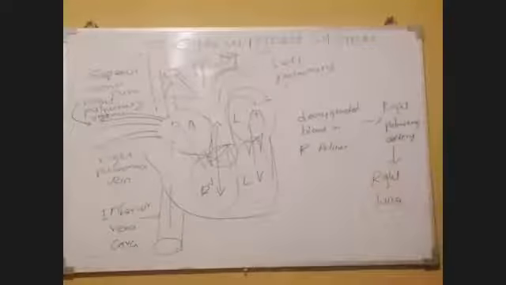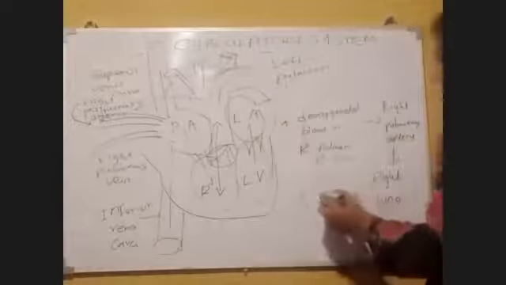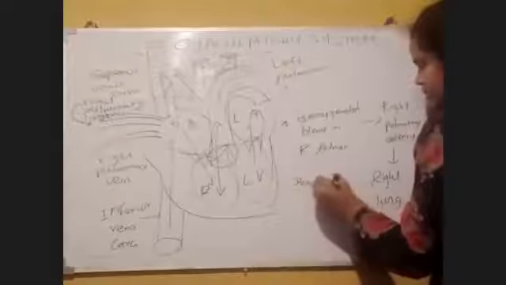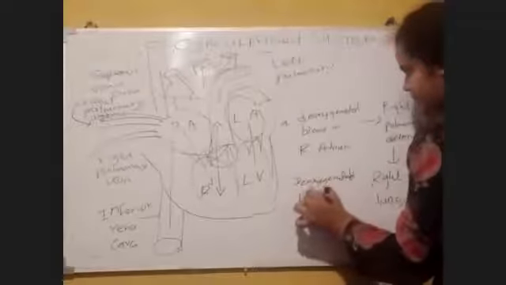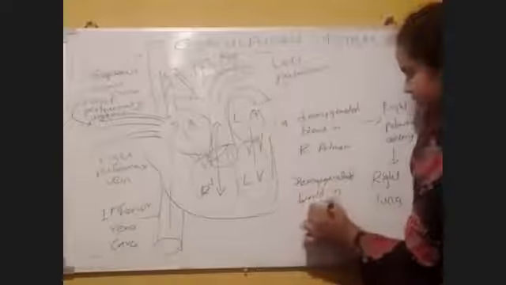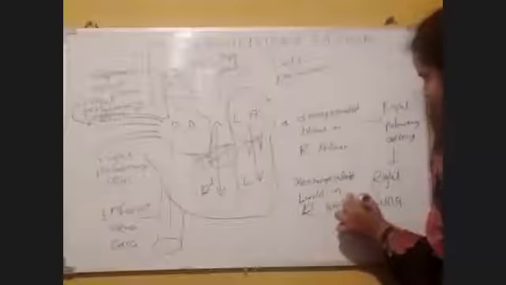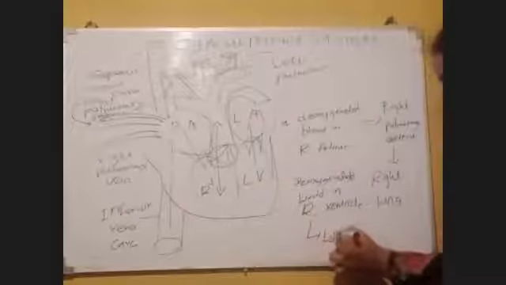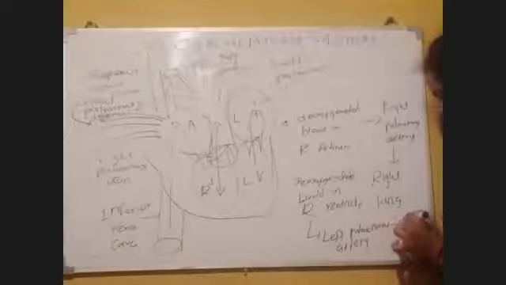So on the other hand, write down the other point. Deoxygenated blood in right ventricle is moving through left pulmonary artery into left lung.